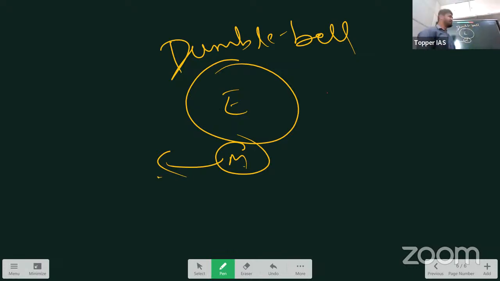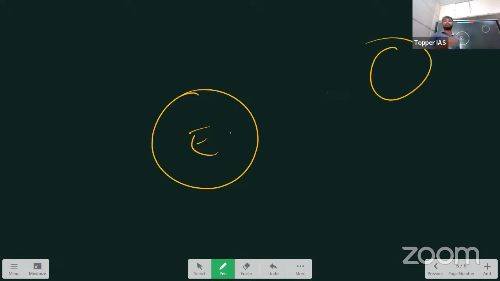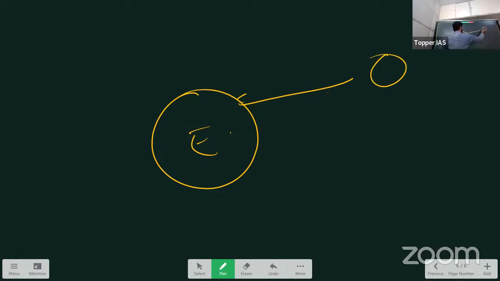Another theory came up, which is mostly accepted today: there was another planet in our solar system, which is not there now. The name of that planet was Theia. Its size was less than Earth. This Theia collided with Earth. Once it collided, what happened? Matter was ejected. Theia completely got destroyed, but Earth survived.